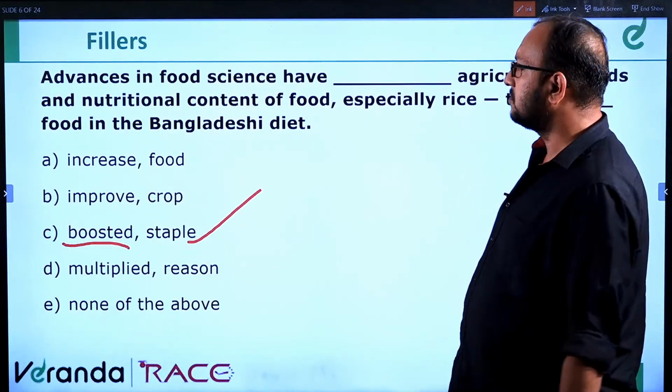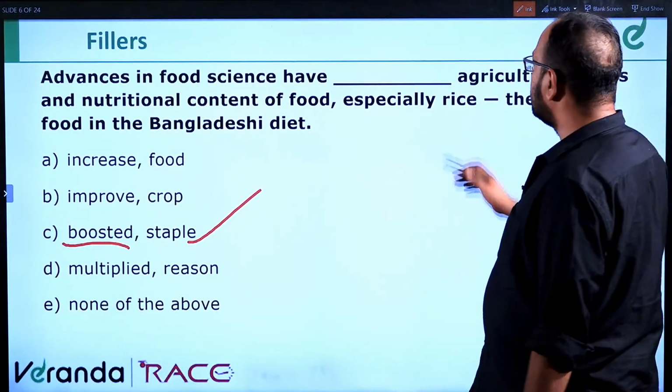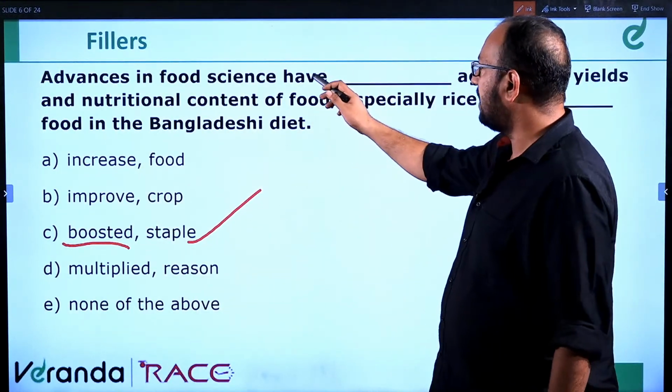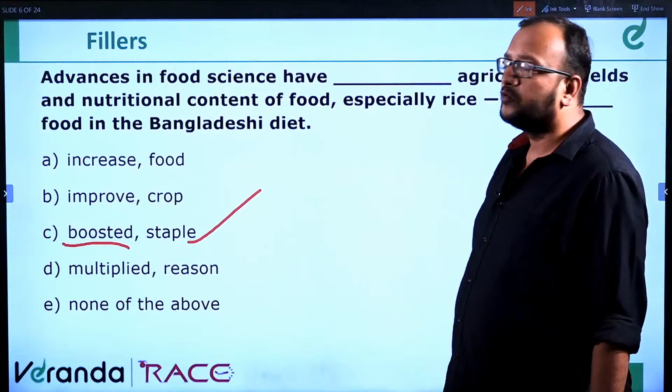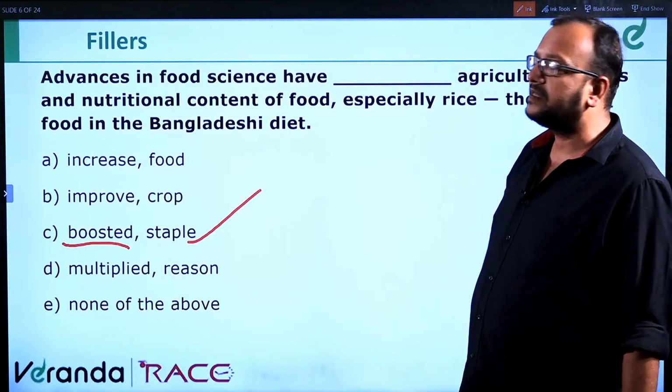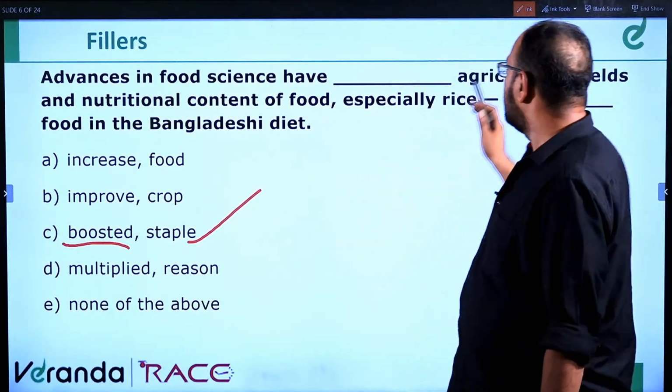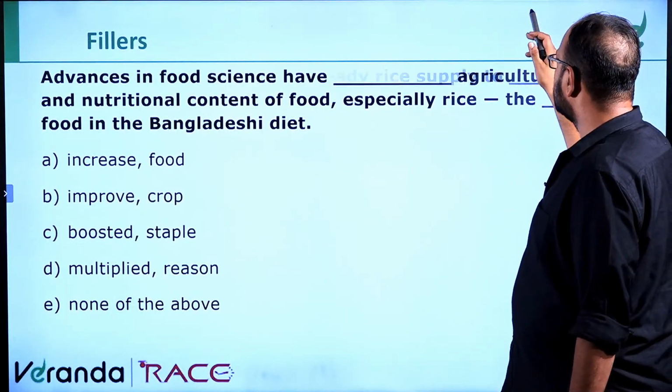You're getting me, right? So, increased food, increased agriculture. It should be a V3 form because it's have plus V3. So, it should be boosted. Multiplied could have also been the answer, but reason food is not suitable. Okay. So, moving ahead to the next question.